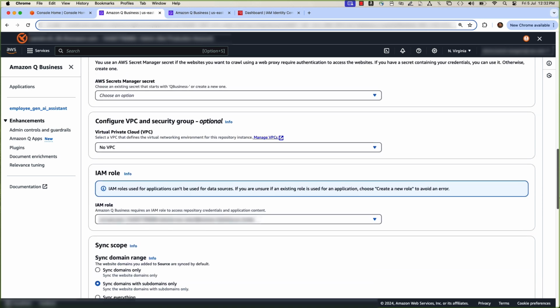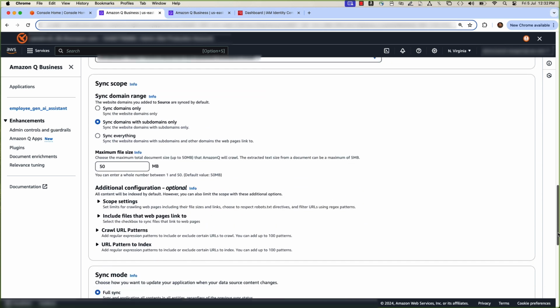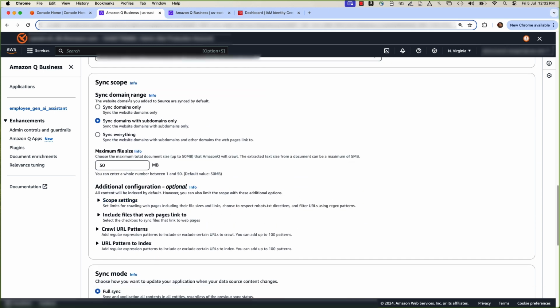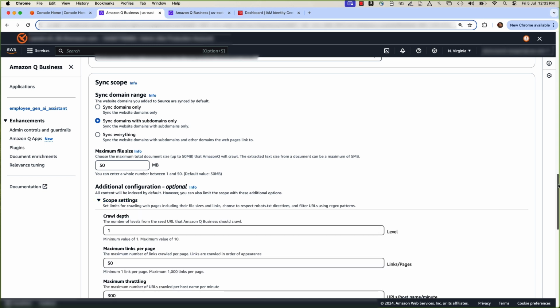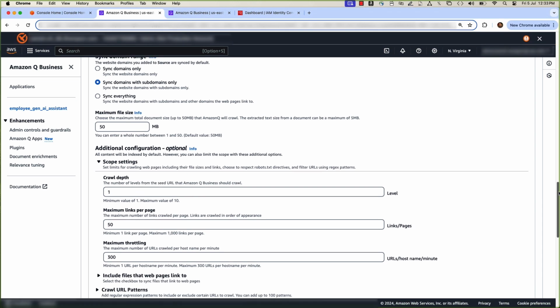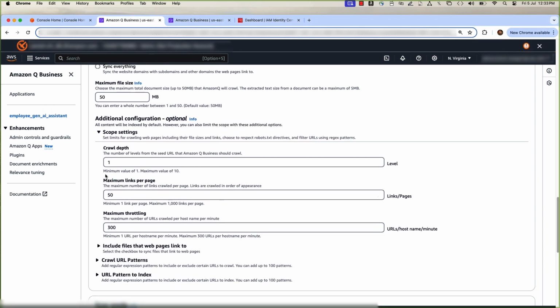For data sync, you have the option to sync domain only, or domain and subdomains, or sync everything. Then you can scope down this setting with crawl depth. Define max links per page, and include and exclude crawl patterns, which you want to index to the Q Business application.